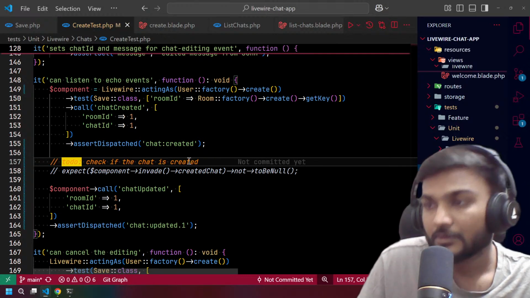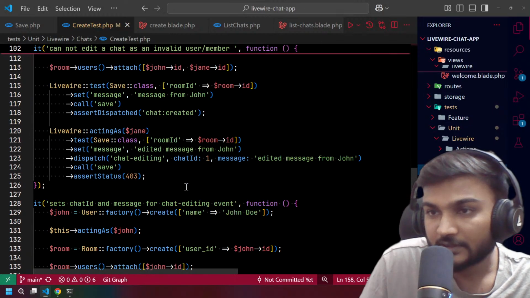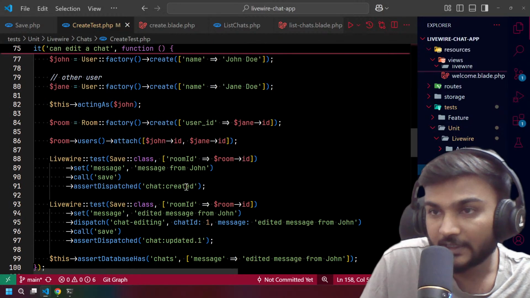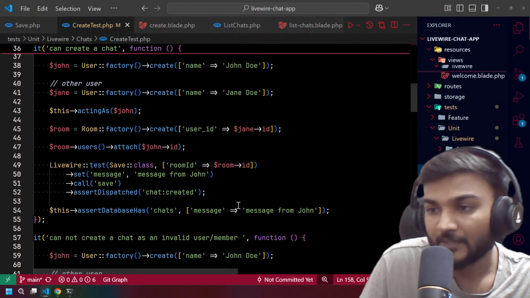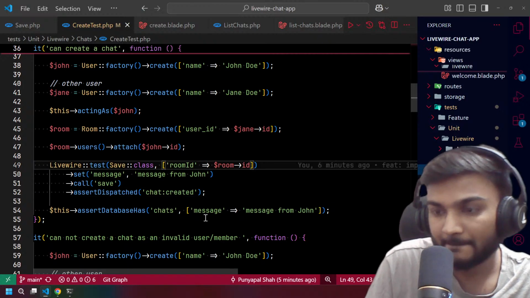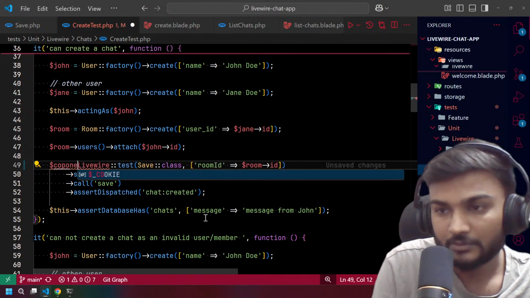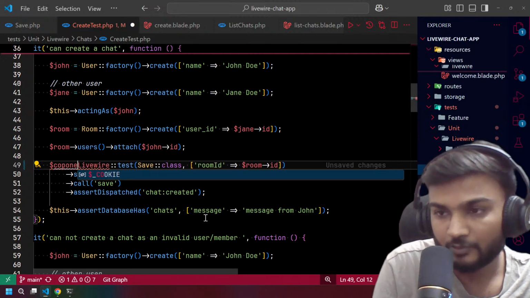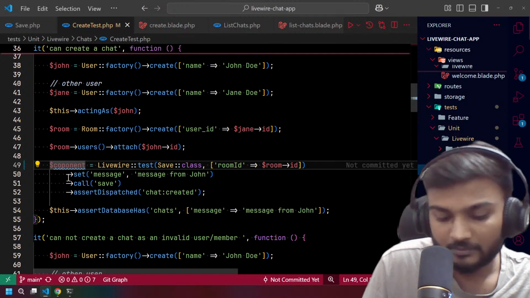Okay. Chat, set the chat ID. Cannot add it. Can add it. Can create. Yeah, here also we need to check the same thing. So component is equal to this component.